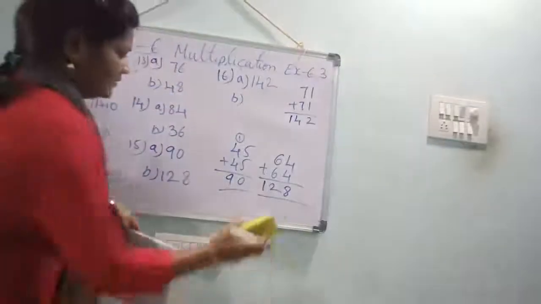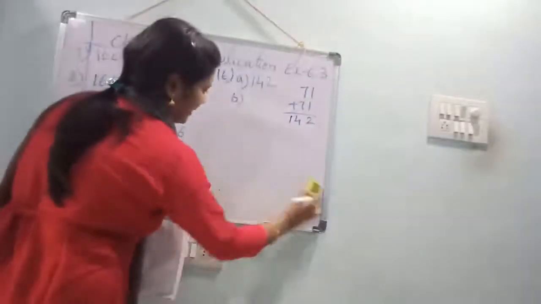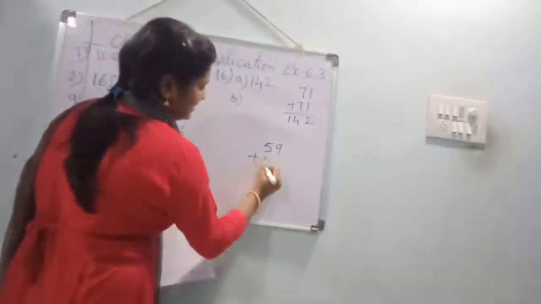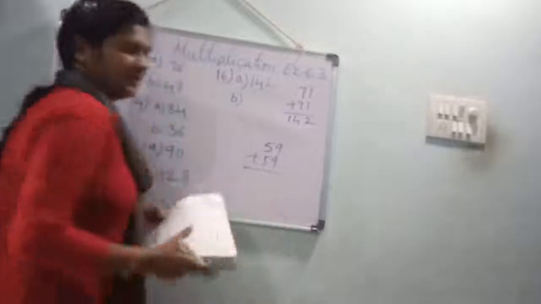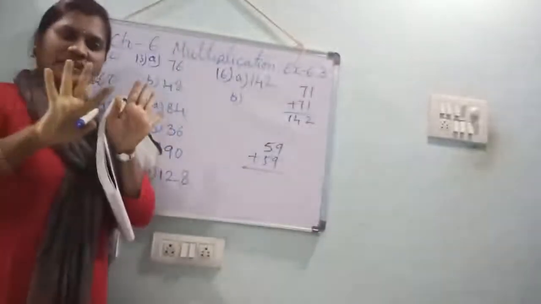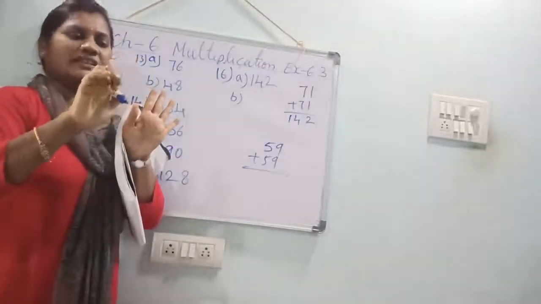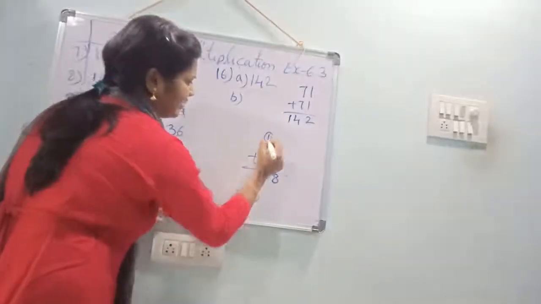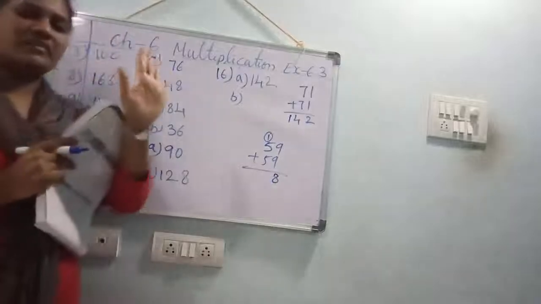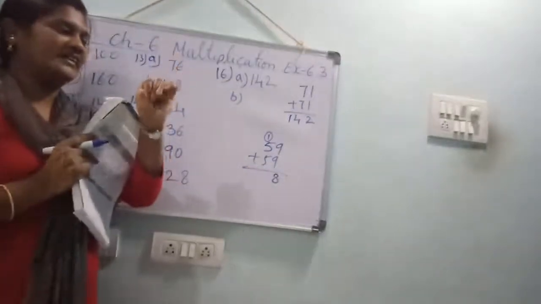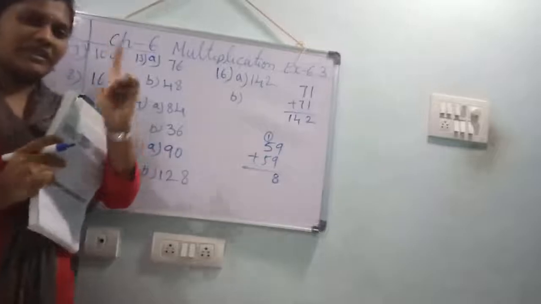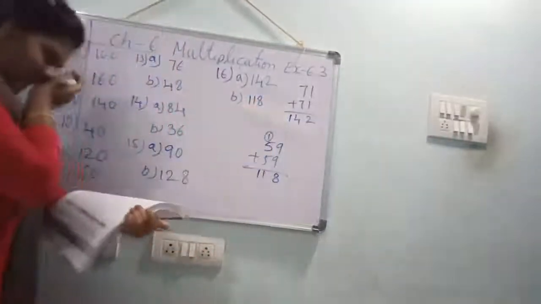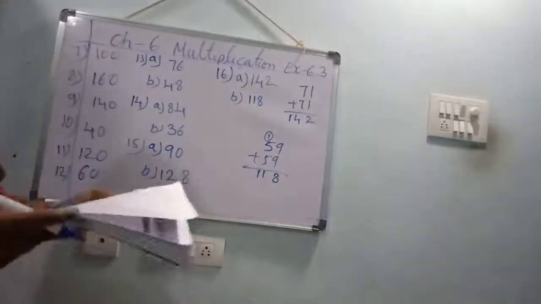Yes. Next. 59 double of. 59 double of means what? 59 plus 59. 9 in the mind. Take 9 fingers. 9 after 10, 11, 12, 13, 14, 15, 16, 17, 18. 8 here, 1 carry forward. 5 in the mind, take 5 fingers. 5 after 6, 7, 8, 9, 10. 10 in the mind, take 1 finger. 10 after 11. What is that answer? 118 is the answer. Understood, children?